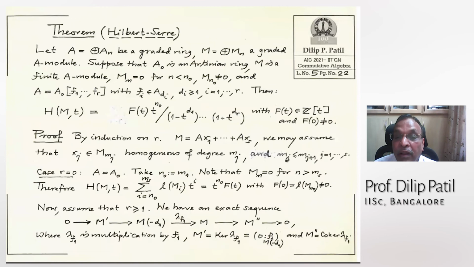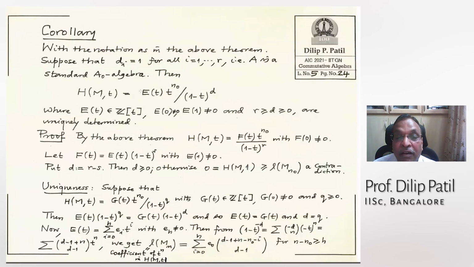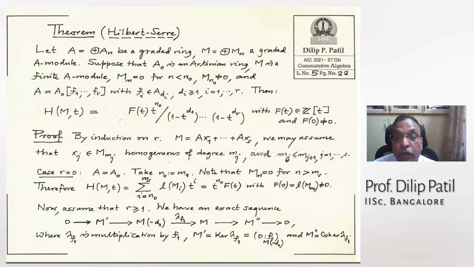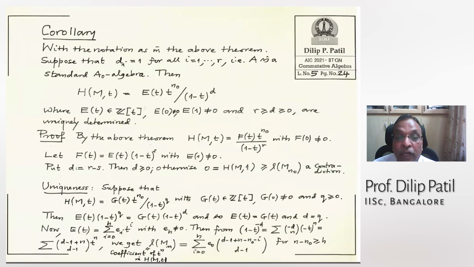Now it might happen that all these denominators have 1 minus T as a factor in all the places. So it might happen that this F(T) also has 1 minus T as a factor. So I want to take that factor, if it is there, and cancel it with the denominator. So I will definitely get a different polynomial, but what assumption will I get then? E(T) is obtained from F(T) by removing this 1 minus T factor. So F at 0 will still be non-zero and F at 1 will also become non-zero. So that's what I've written.